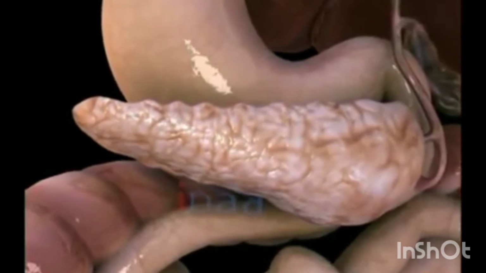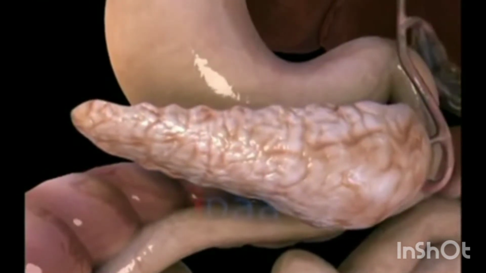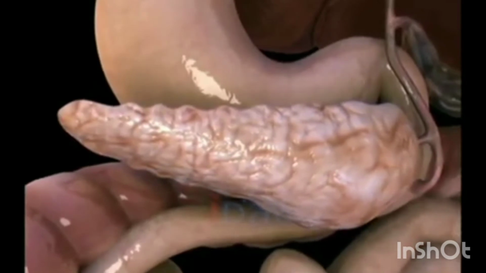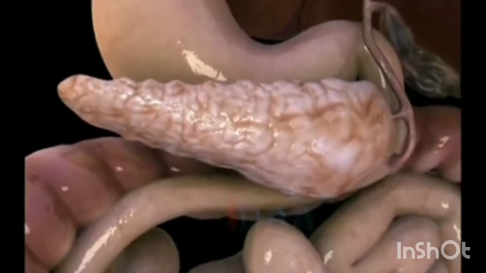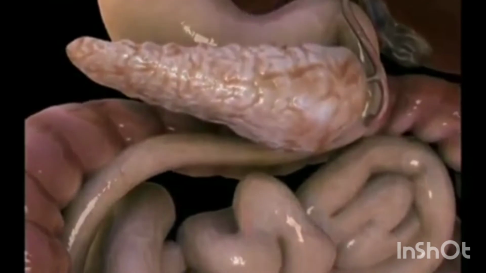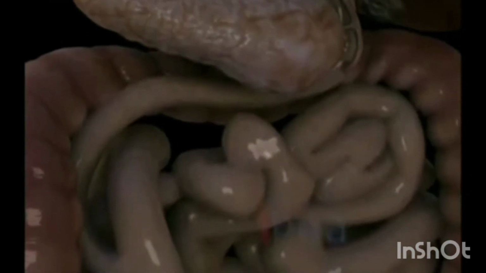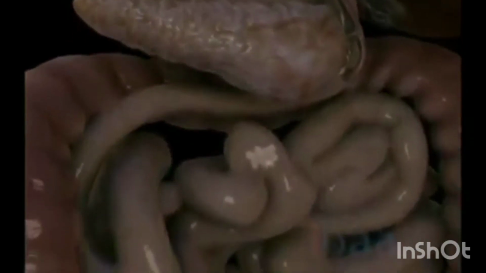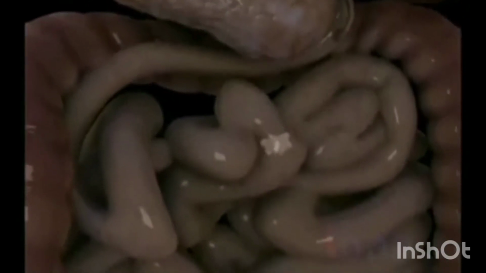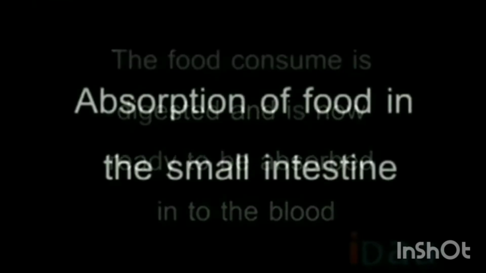After this, the partially digested food reaches the lower part of the small intestine, where intestinal juices act upon the food and complete the digestion of any remaining components. The carbohydrates in the food break down into sugars like glucose, fats into fatty acids and glycerol, and proteins into amino acids. The food consumed is digested and is now ready to be absorbed into the blood.